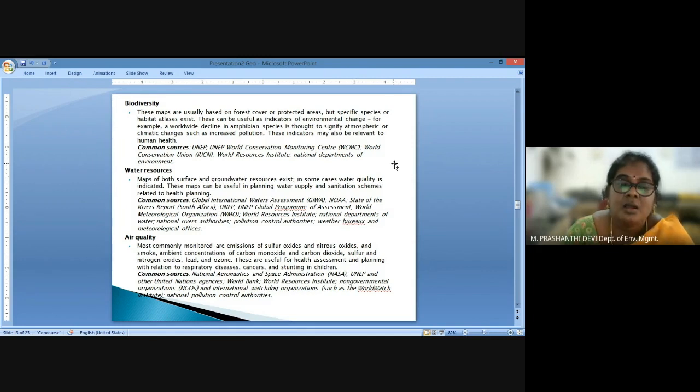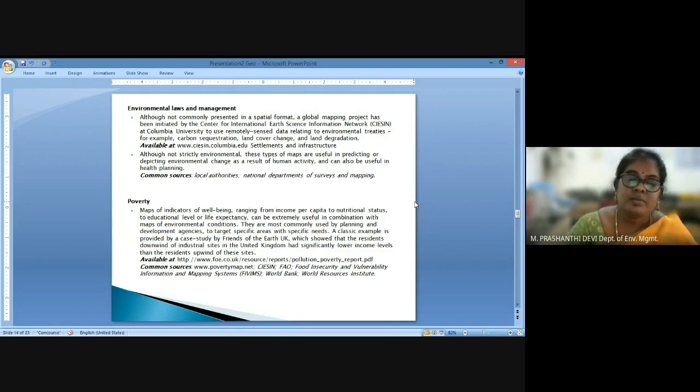And over the recent years, these air quality maps are used to link respiratory diseases, respiratory cancers, and related growth factors in children.